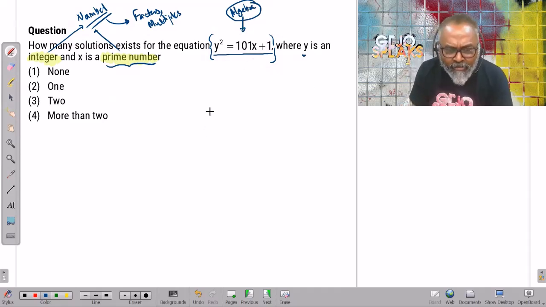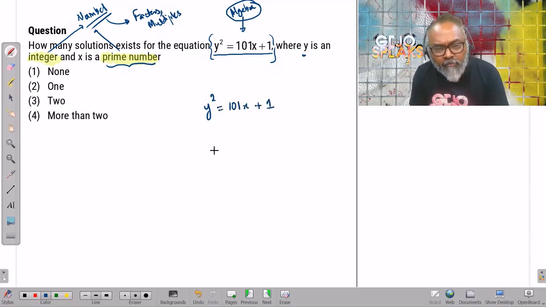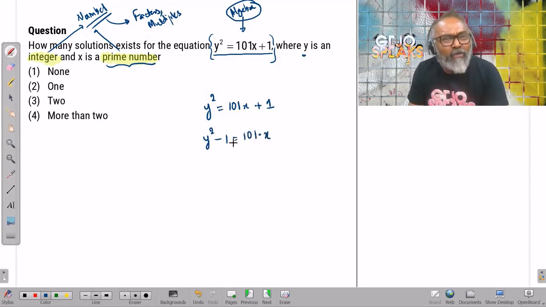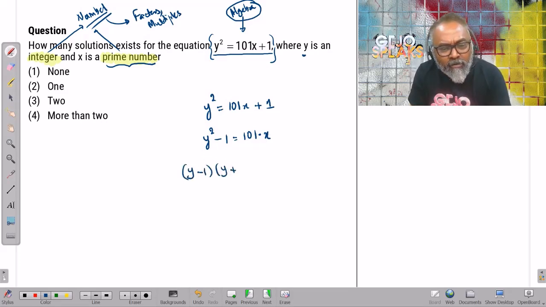Now, if I write this equation down, y square equal to 101x plus 1. If I take this side, I'll probably write this as y square minus 1 equal to 101 times x. Now, y square minus 1, I can write as y minus 1 times y plus 1 equal to 101 times x. That is where I could reach.